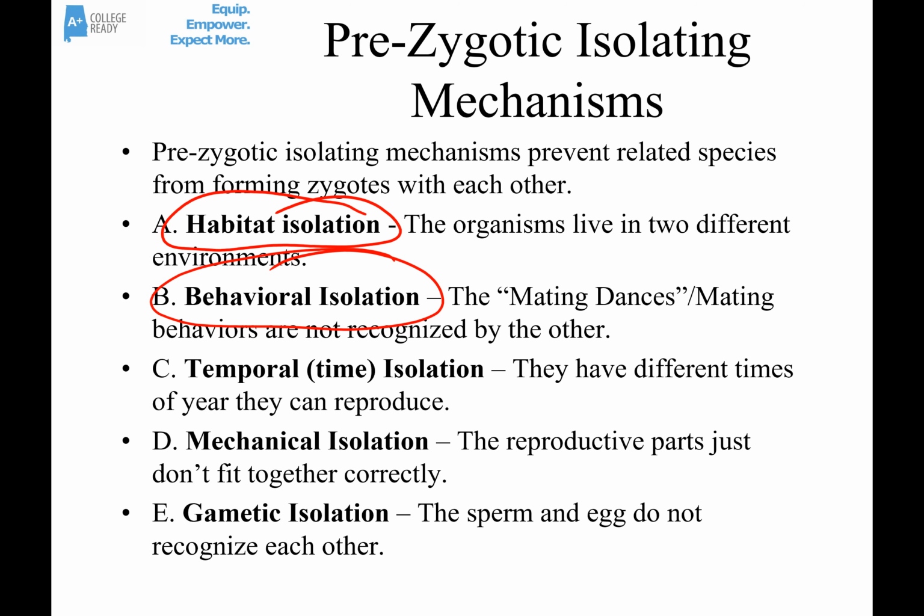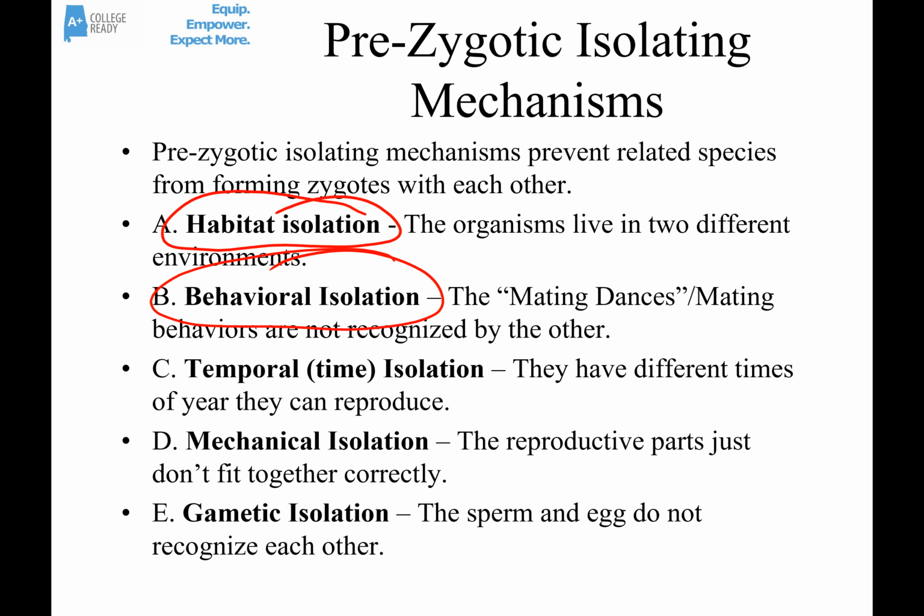So they're not attracted to each other. Their mating behaviors don't allow them to ever come together to try the physical act of mating. There also can be temporal or time isolation. Related species may have different breeding seasons, or like in flowers or plants, they may have different flowering times. So they can't reproduce because their mating seasons are different.